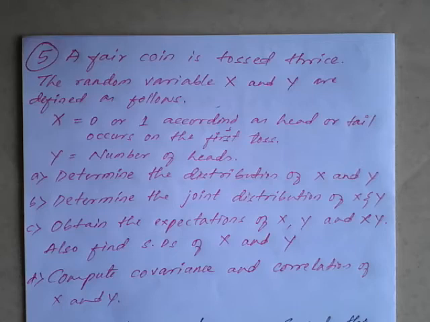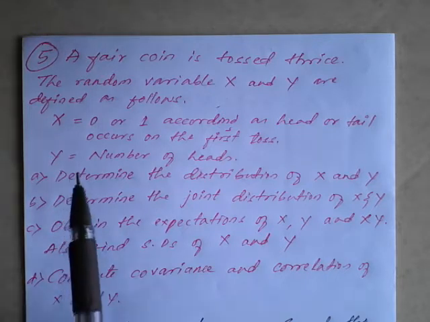Good morning, dear students. In today's class, we'll see one more kind of joint probability distribution problem. Here also the concept is the same. We need to prepare a table. Then we need to find the expectation of x and y separately. Then xy. Then we'll check the standard deviation of x and y. Then we'll see the covariance and correlation of the given x and y.